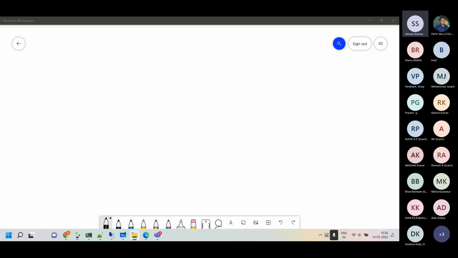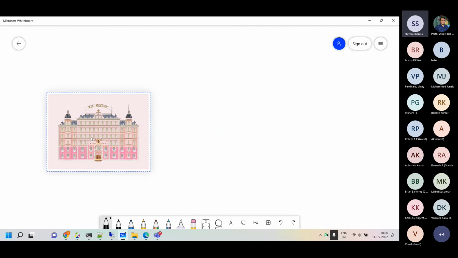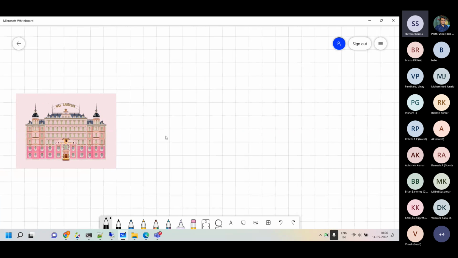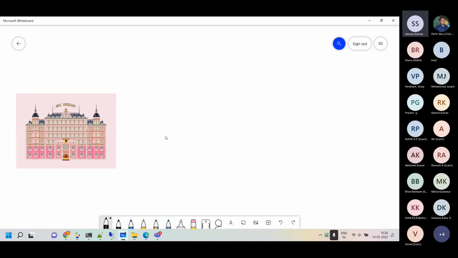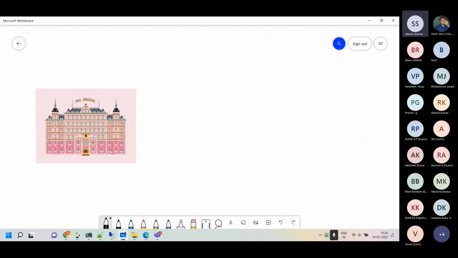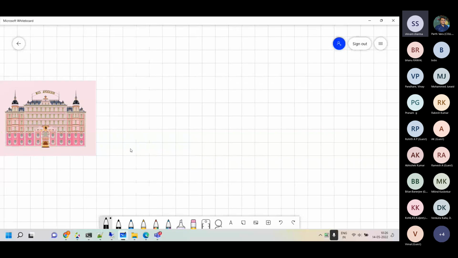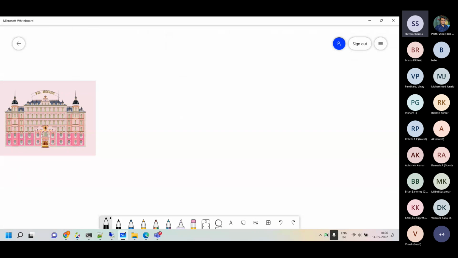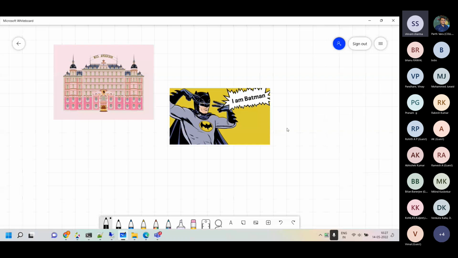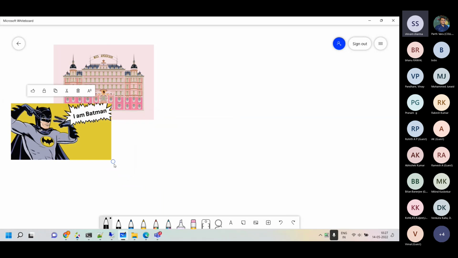So I'm typing a couple of things on the whiteboard over here. Now what I'm doing is I'll walk you through the solution of the problem statement, and on the way I will also show you how it's being created and what we are doing with it. So that's the hotel over there. Now I have one user called Batman, and that Batman user is right now visiting the hotel over here. So let's put him on the screen.